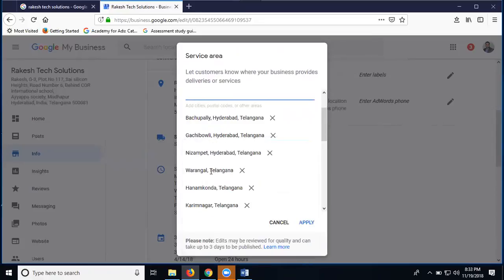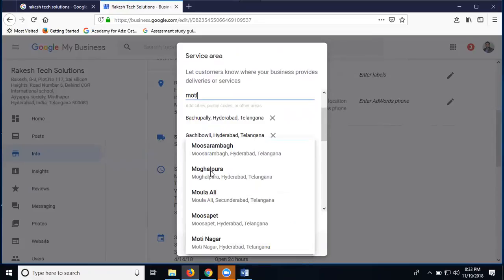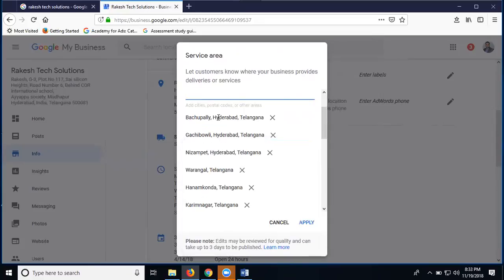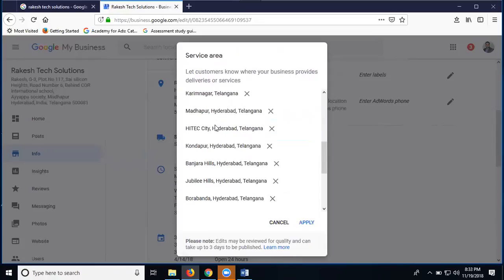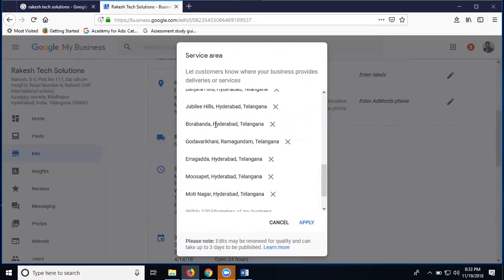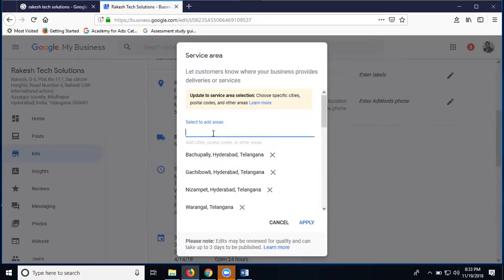Location searching will take time. Once the location search is done, it shows in the option below. So I'm adding the locations. It's all my locations surrounding my areas.